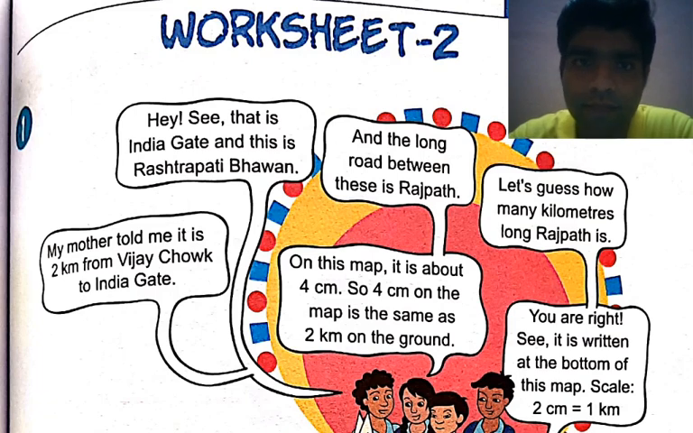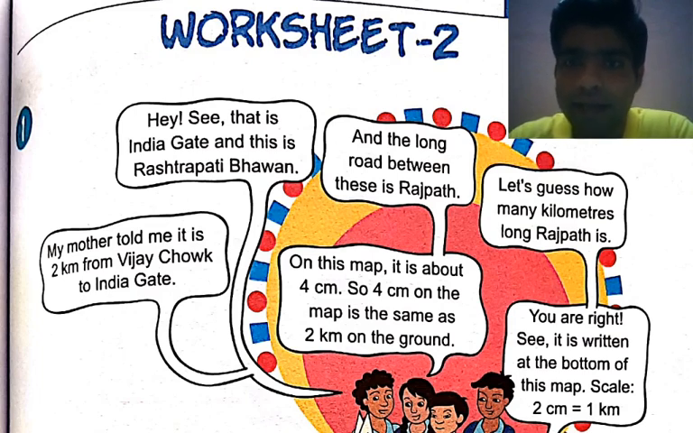See, that is the India Gate, and this is the Rashtrapati Bhavan. And the previous map I already discussed with you. This is India Gate, and this is the map of the Rashtrapati Bhavan. Okay, and this is Kancha and this is his friend. Now see the map. Okay. Now next, my mother told me it is 2 kilometer from Vijay Chowk to India Gate. Okay, Kancha says that my mother told me it is 2 kilometer from Vijay Chowk to India Gate.